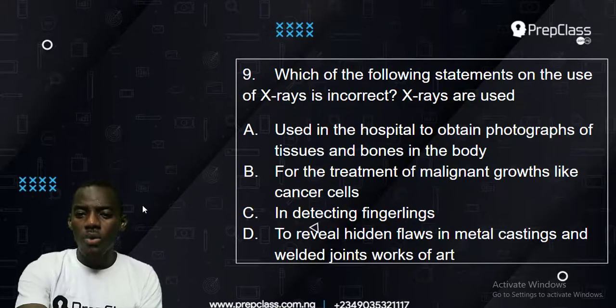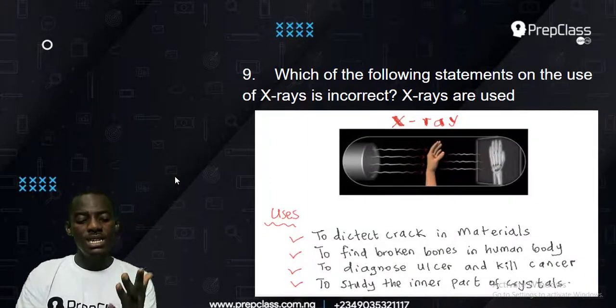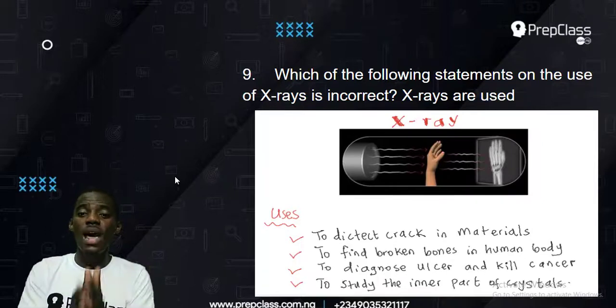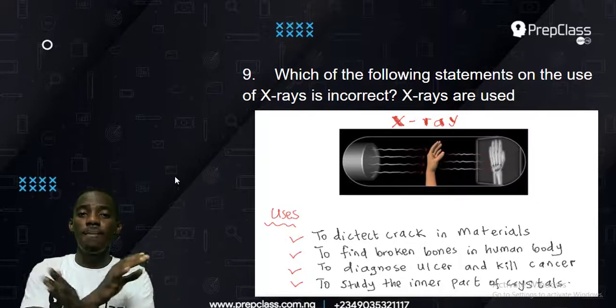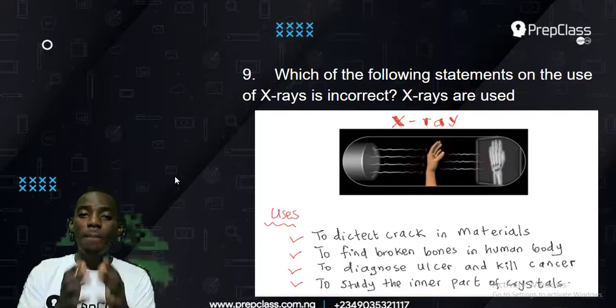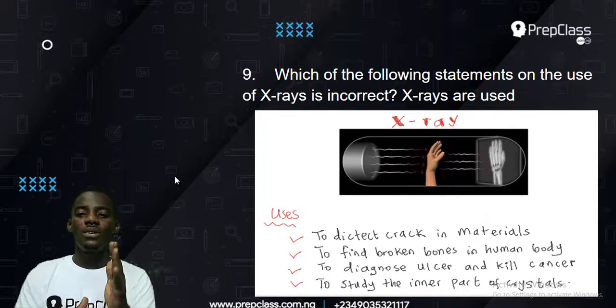Now, let's take a look once more at X-ray as a quick reminder. Remember, X-ray is an electromagnetic wave. What does that mean? It's a wave that travels through nothing. That means it doesn't travel through a medium. It travels through emptiness or vacuum. So it is an electromagnetic wave.